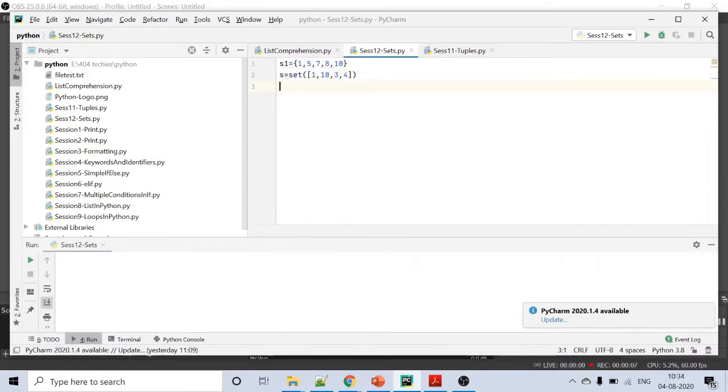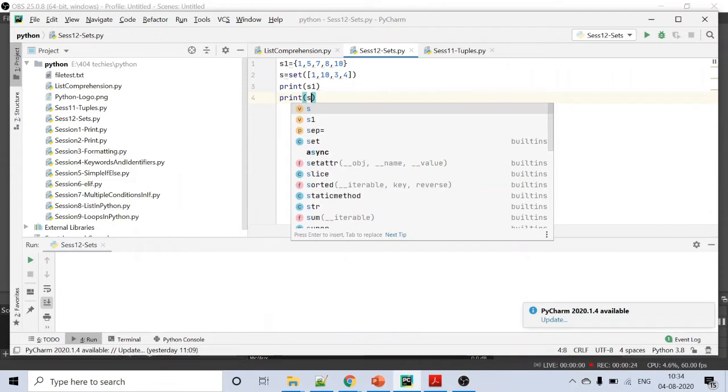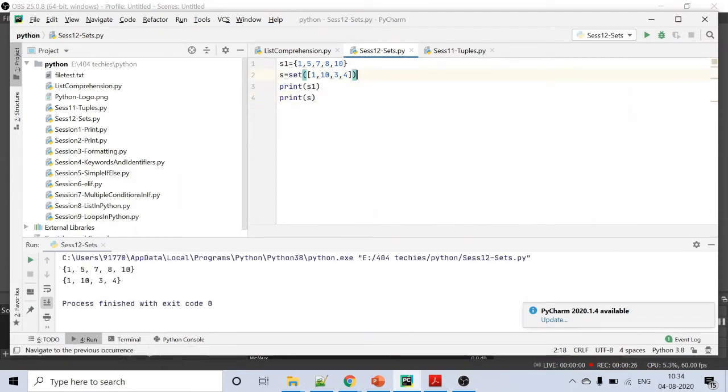So I said the data in a set are unordered and unindexed. Let's see, I'm just printing these two sets and seeing how the data are getting printed, whether it is ordered or unordered. I'm just printing S1 and S. Now the data are ordered: 1, 5, 7, 8, 10.